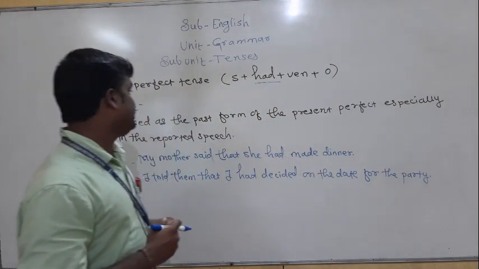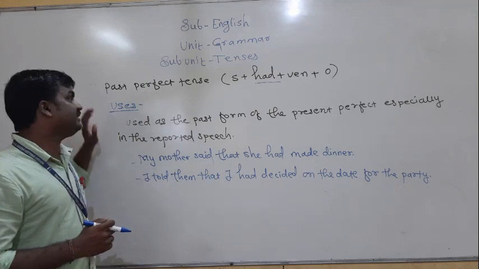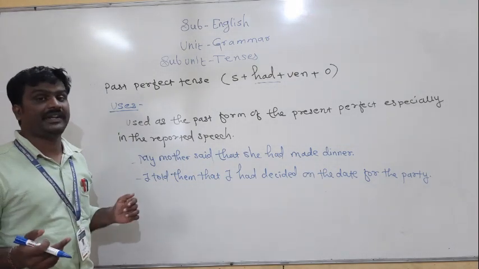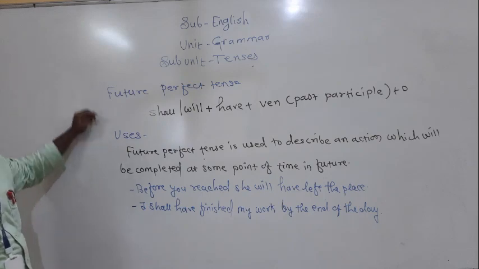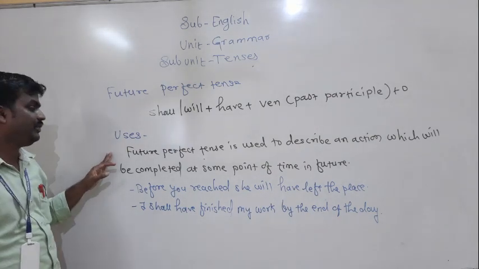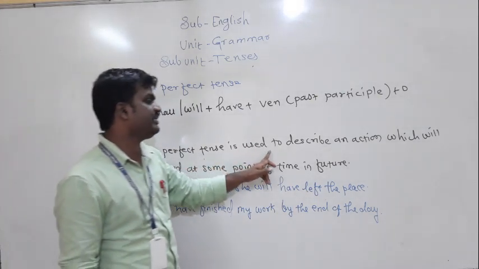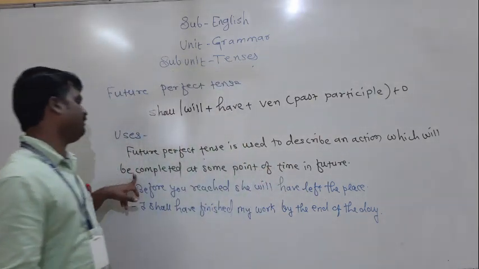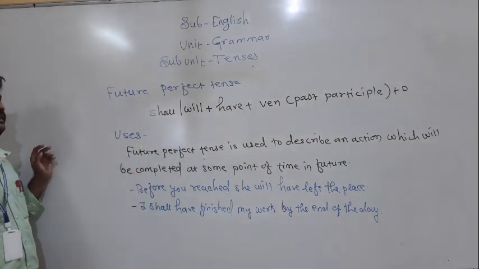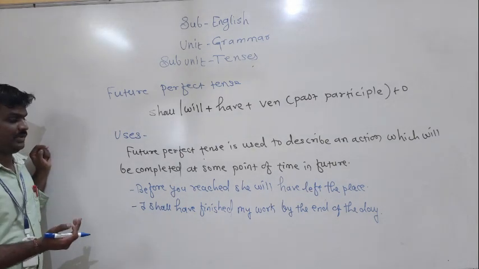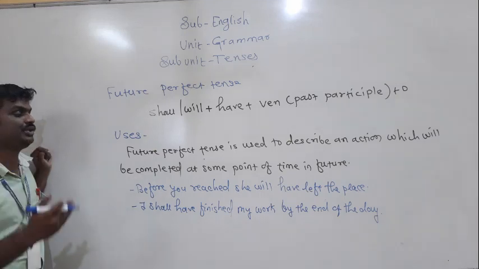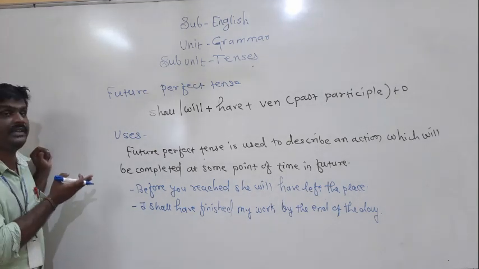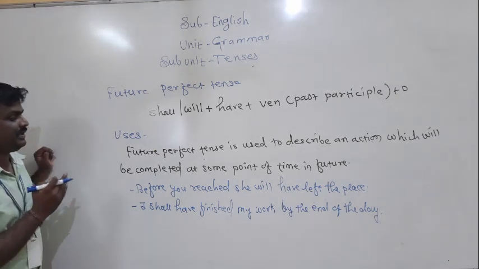Friends, now the last point remains, that is future perfect tense. Future perfect tense is used to describe an action which will be completed at some point of time in the future. To denote such an action, we use future perfect tense.